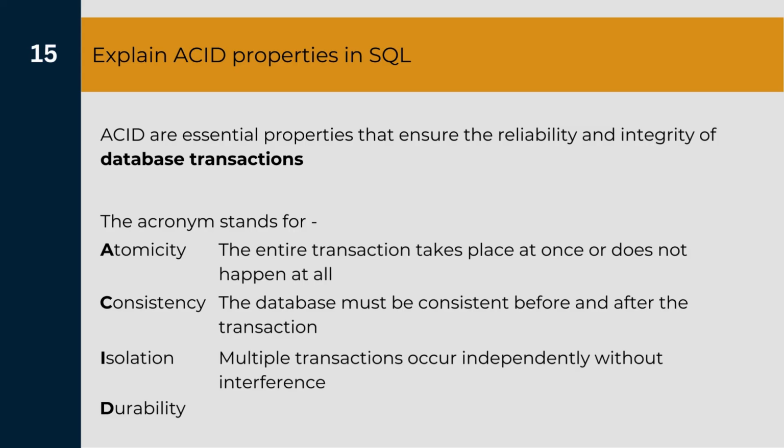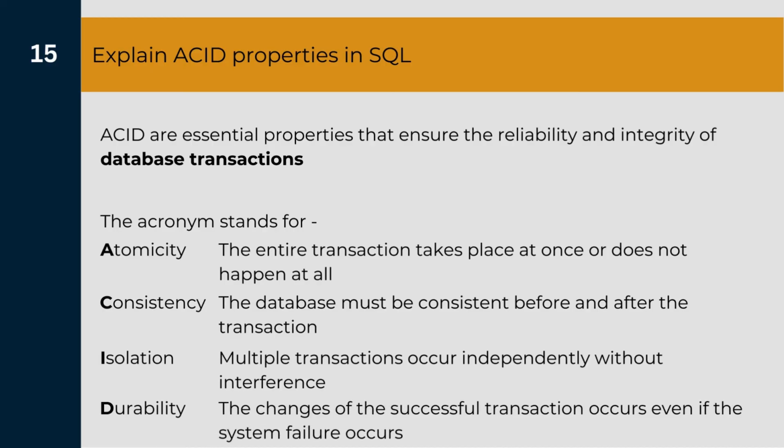Then we have durability, which is the property which says that the changes of a successful transaction should persist even if the system fails. That ensures that whenever an unexpected system failure occurs, the transactions that we are doing are durable enough that they will persist if the transaction is successful.